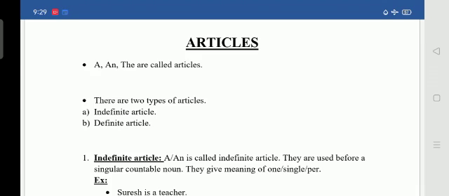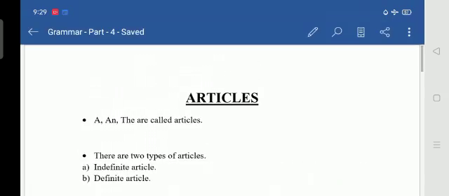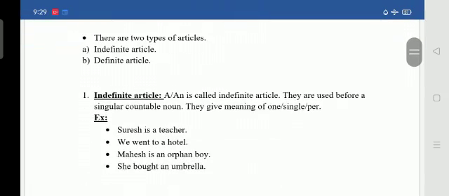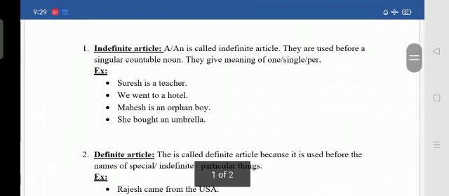So articles are of two types. What are they? One is indefinite article and the other is definite article. Under indefinite article, a and an will come, whereas under definite article, the will be there. So we will see the definitions of these types of articles in detail.